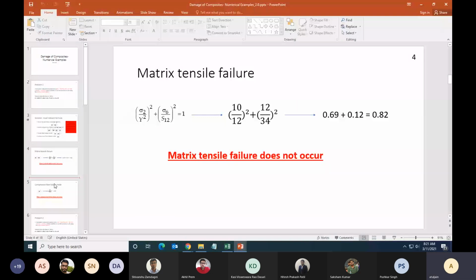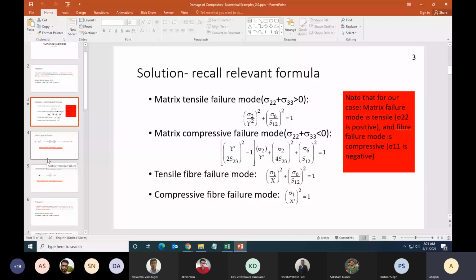In your term project, you are going to implement the Hashin failure criteria. It should be able to identify whether it is tensile or compressive failure. You will calculate the stress in a particular layer, and then there has to be an if loop which says whether the failure mode is tensile or compressive. Check for both fiber and the matrix, and then give us some value whether it is safe or not safe. Keep this in mind. This is very important. Tensile failure, compressive failure. This is one of the reasons why this Hashin failure criteria is very popular.